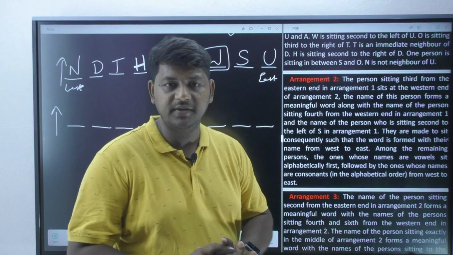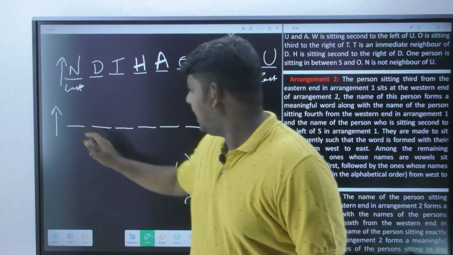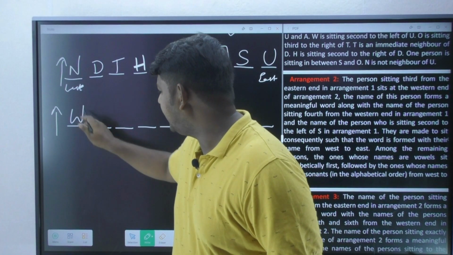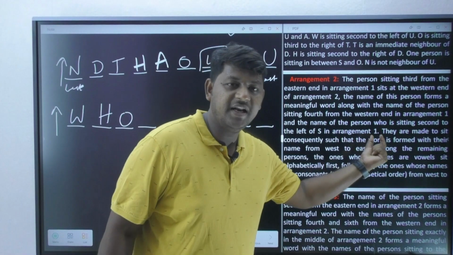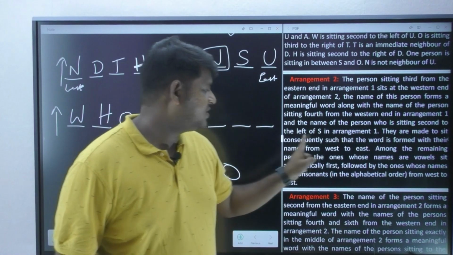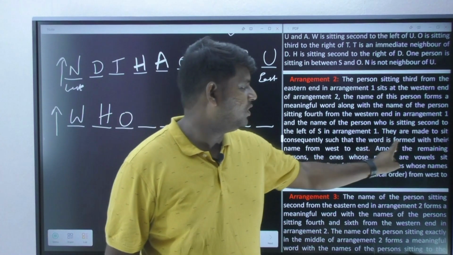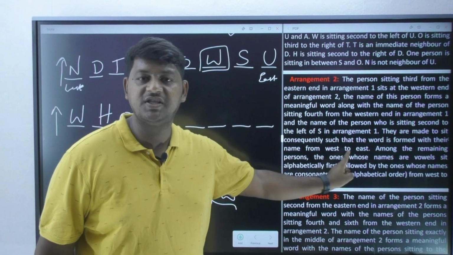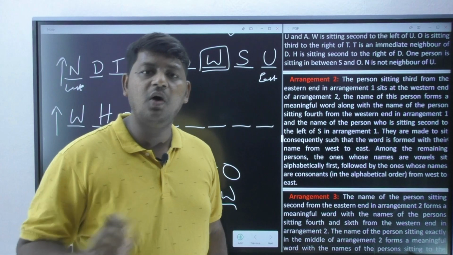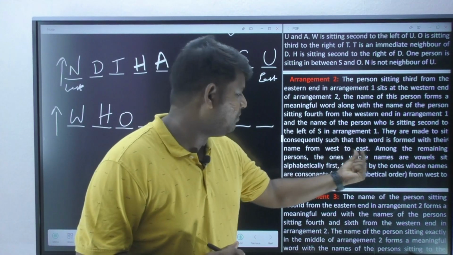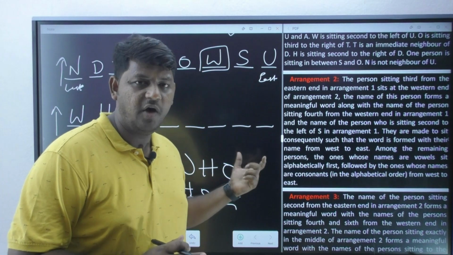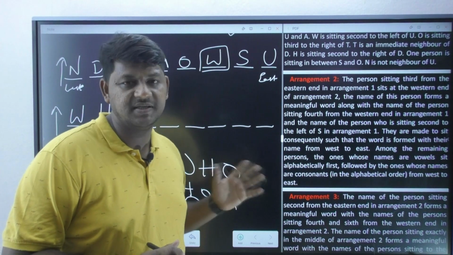We are not going to jumble those persons. So I am going to write down the west end as W, H and O. They are made to sit consequently such that the word is formed with their names from west to east, without doing any changes to the given question. Among the remaining persons, now we got 3 persons, so 6 persons are left over.